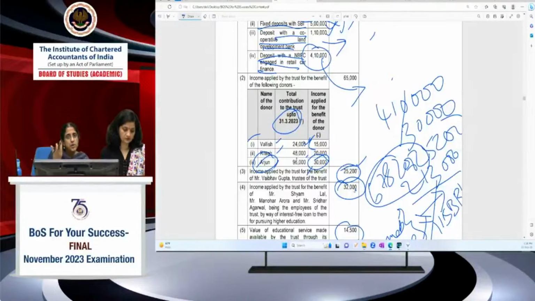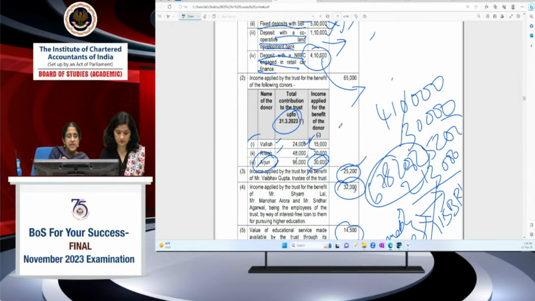However, if I'm going to apply the income for the benefit of the prohibited persons, in such a case, that part of the income will be treated as specified income. And employees are not prohibited persons. These are some things which I wanted to tell you. I hope this is clear. This is a very important section.